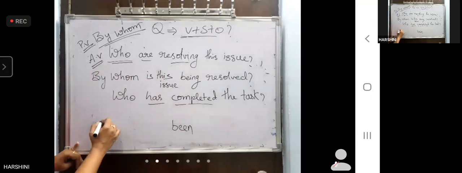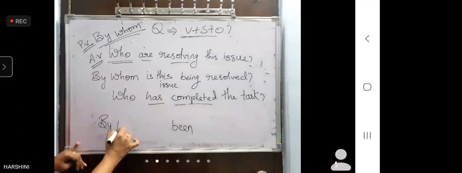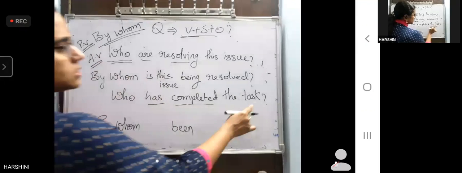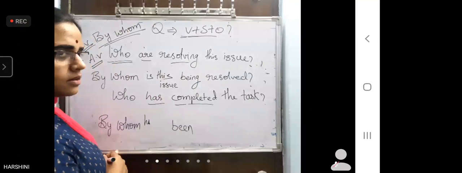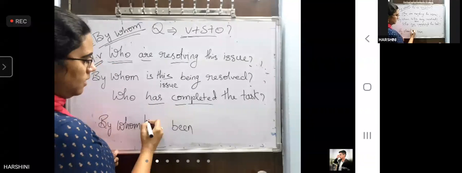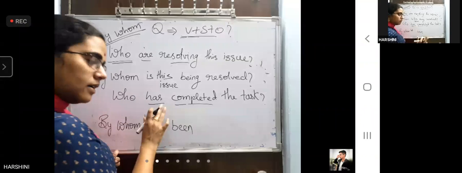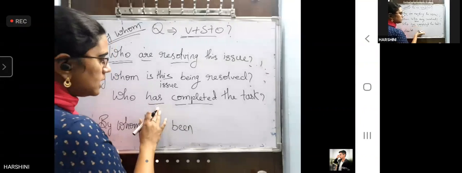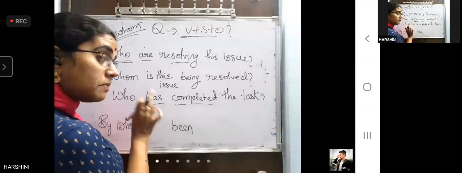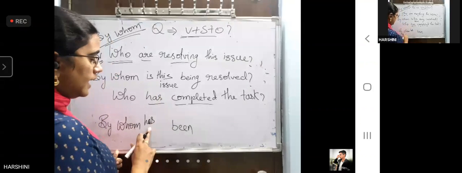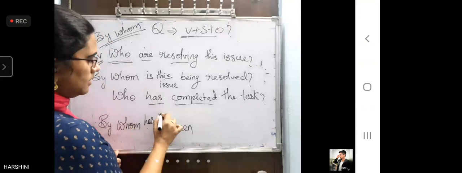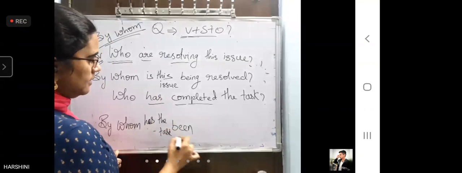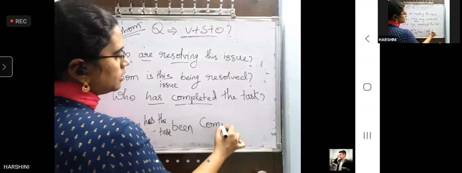Who becomes by whom. Task is which one? Singular. So, is. Hey, why again is? Has. Is has. Okay, has. You came into a confusion why this is is, because it is in present tense, but this is in present perfect tense. In all perfect tenses, you should use only has or have. Okay, by whom has the task been completed. That's it.